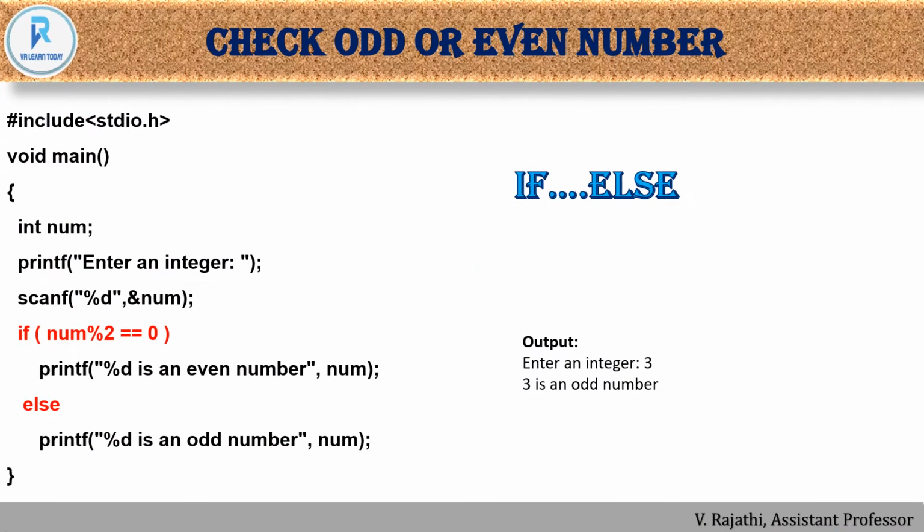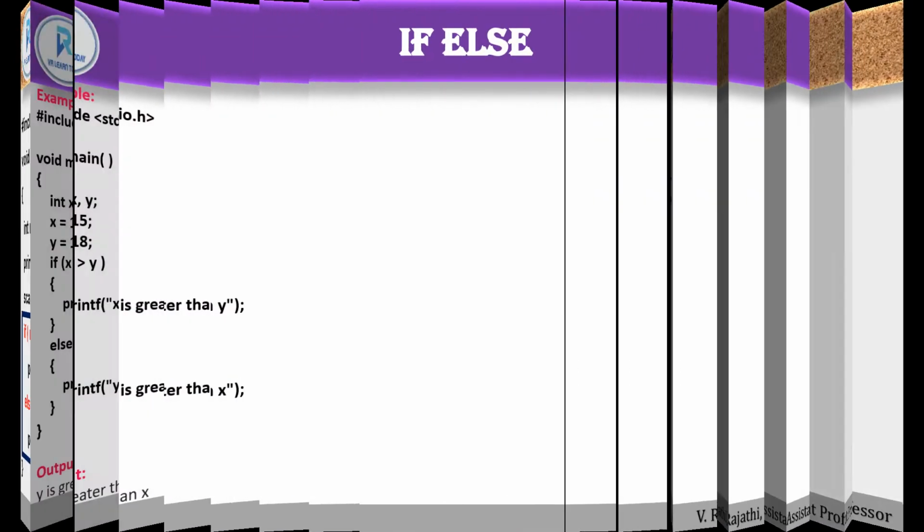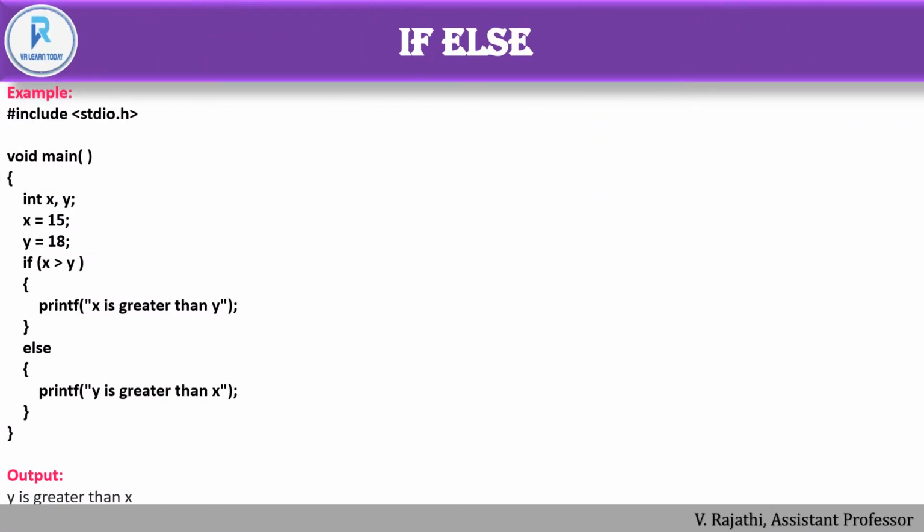Next we have the corresponding example for checking odd or even. See, if the number modulo division 2 is 0, meaning it is divisible by 2, it is an even number. If it is not 0, it is an odd number. So this is the if else. As usual, header file and the main function, then the declaration part and value assigning part. If, condition, printf statement, and else we have another printf statement.